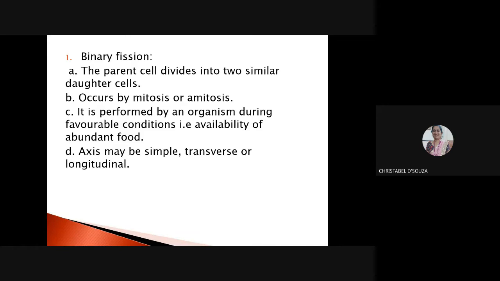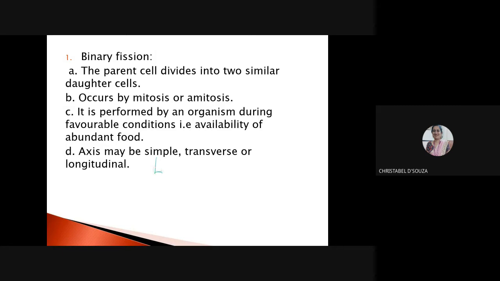Those threads that I showed you to pull the chromosomes apart, that does not occur. In binary fission, sometimes it is amitosis, which means simple division takes place: just the nucleus divides and the cytoplasm divides. Is it clear? It is performed by an organism during favorable conditions, that is when there is abundant food. The axis of division may be simple, that is anywhere, it may be transverse, or it may be longitudinal.